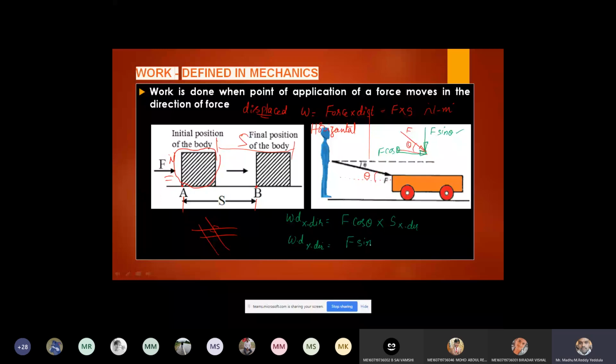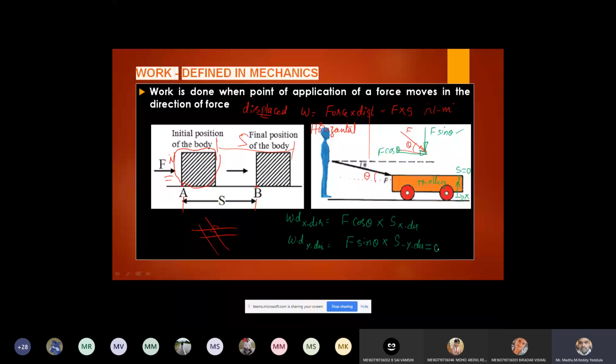Now tell me, the roller or this trolley, let us assume trolley. This trolley is on horizontal floor. Whether you apply the force along the horizontal direction or inclined direction, it will move only in x direction, yes or no? It cannot move in the upward direction. Along y direction, what is the displacement? Along the y direction, displacement will be 0 because it can move only in x direction. Therefore along the y direction, the work done is 0.